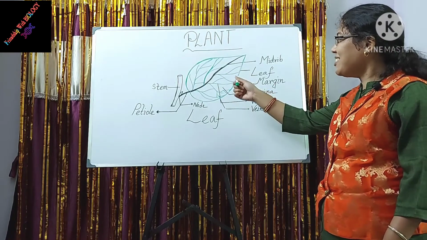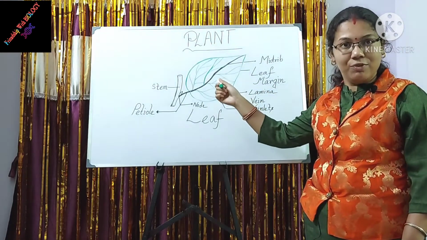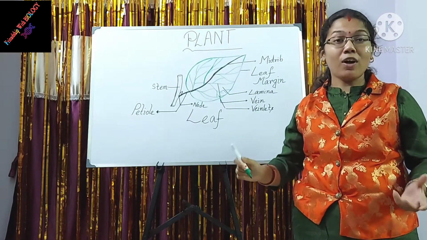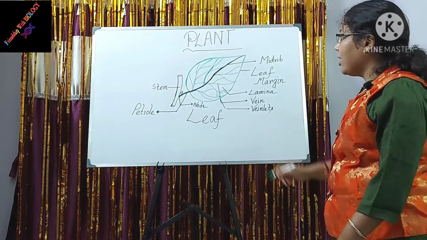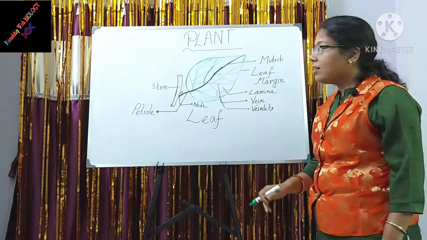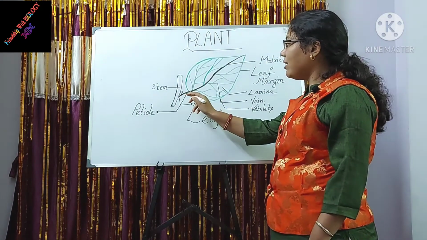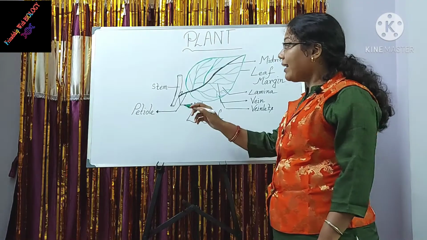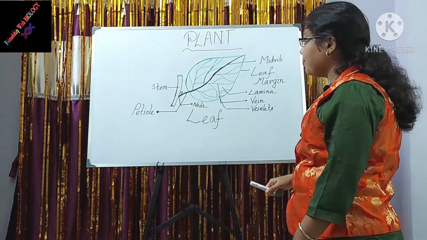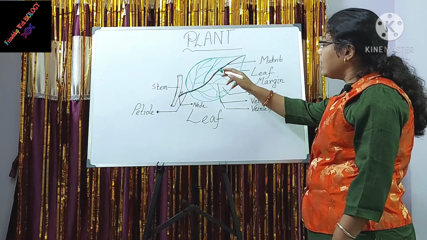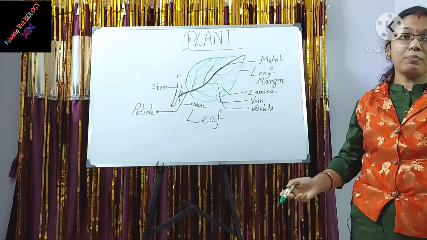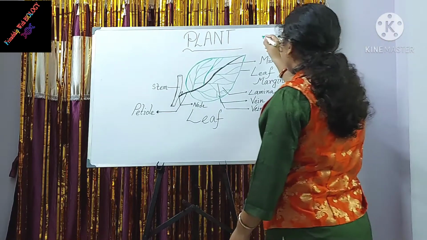Friends, this is the structure of a leaf. This is the green and broad part of a plant. Leaf has several parts. First one is petiole that arises from the node of the stem. Then some plants have no petioles. These plants are also known as sessile.